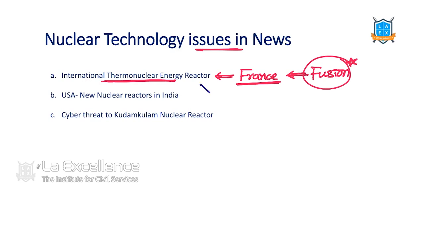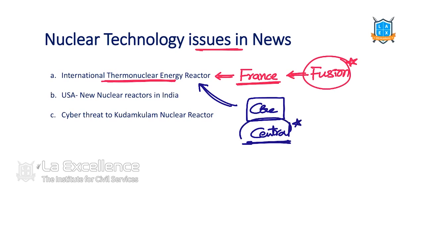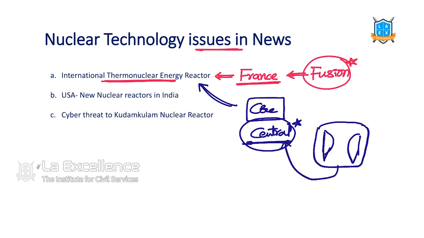And do you know, in this particular International Thermonuclear Energy Reactor, the central component of this machine is built in India with the technology. The central component, we call it a box, the core box. There is a technical name for it. We will discuss it later. And in this box, we place high energy magnets. This box is made in India. That's one of the significant issues. That's why this was news.